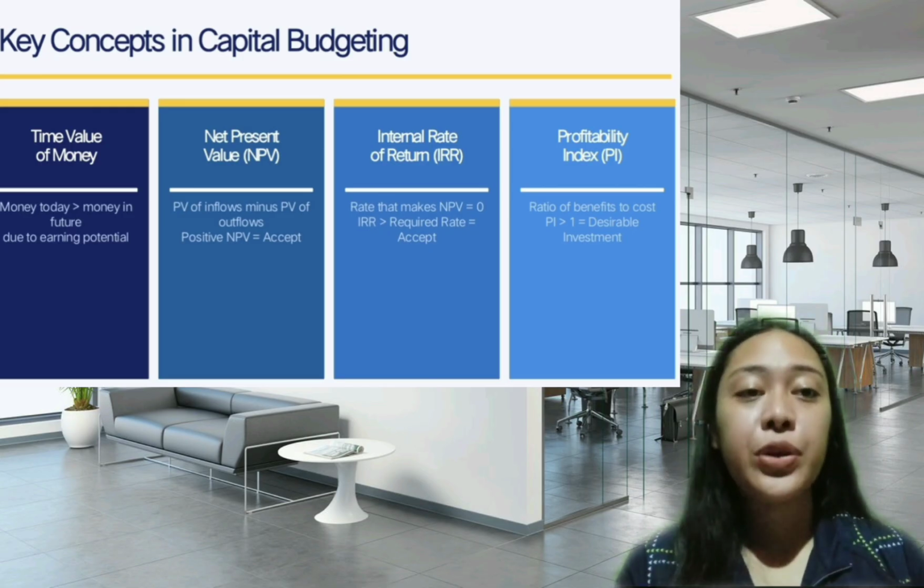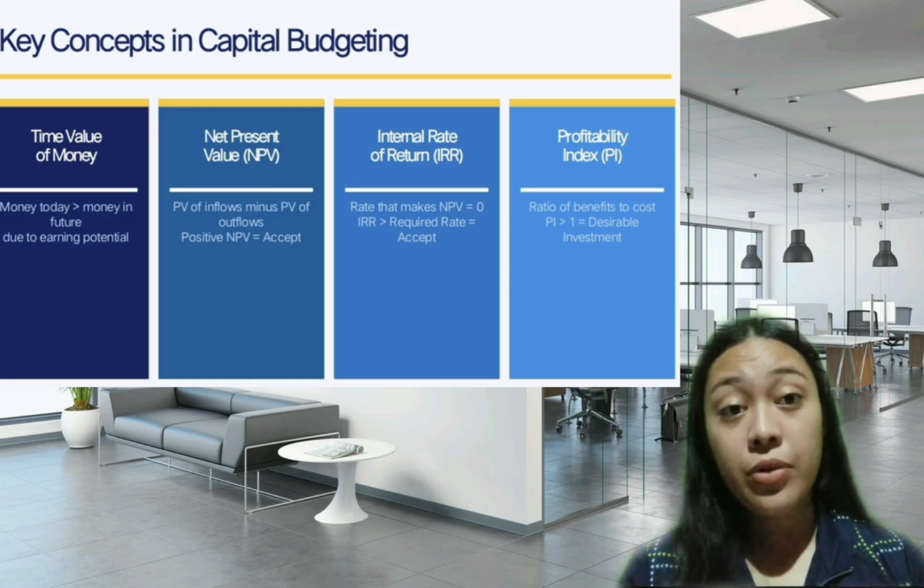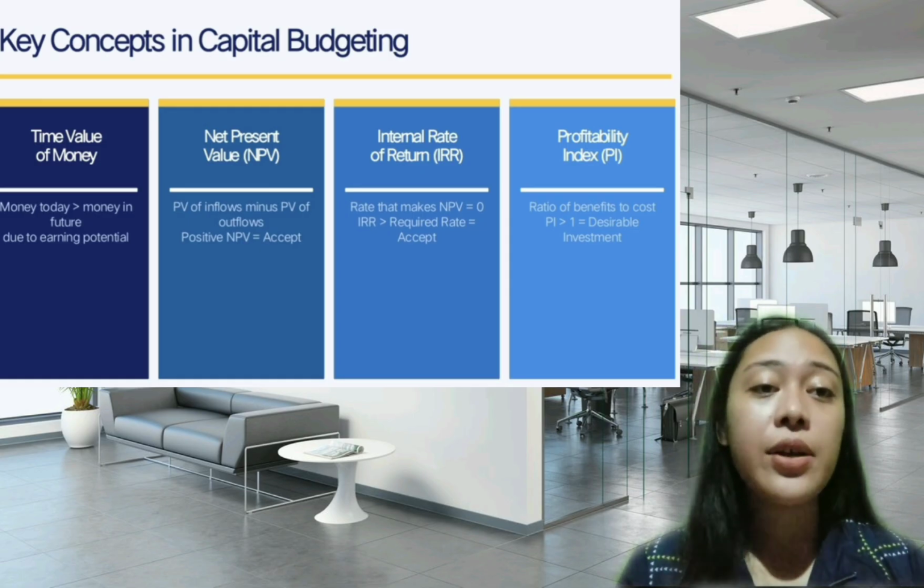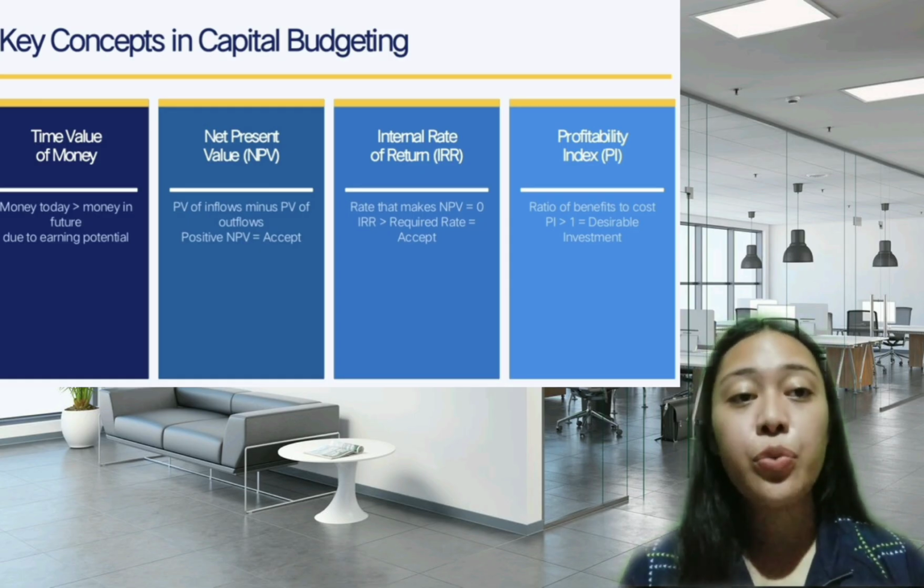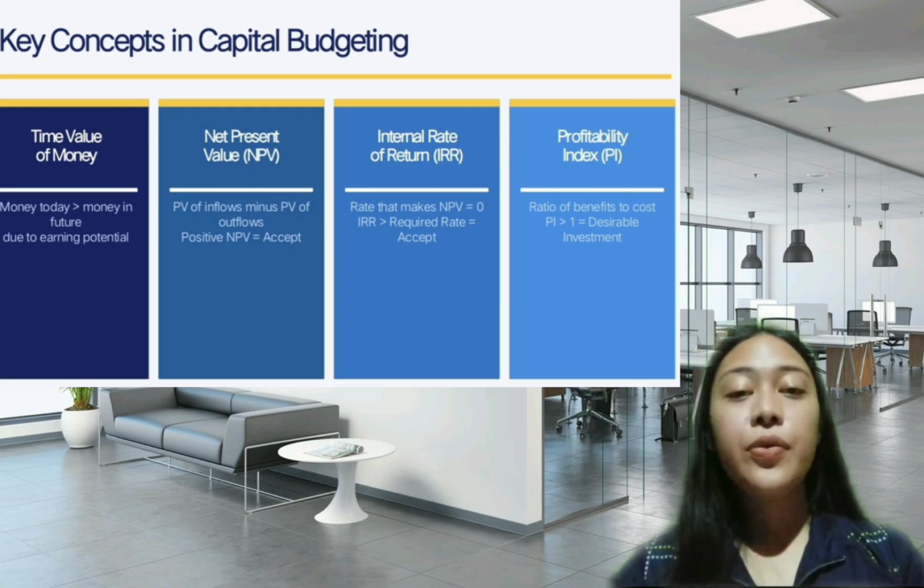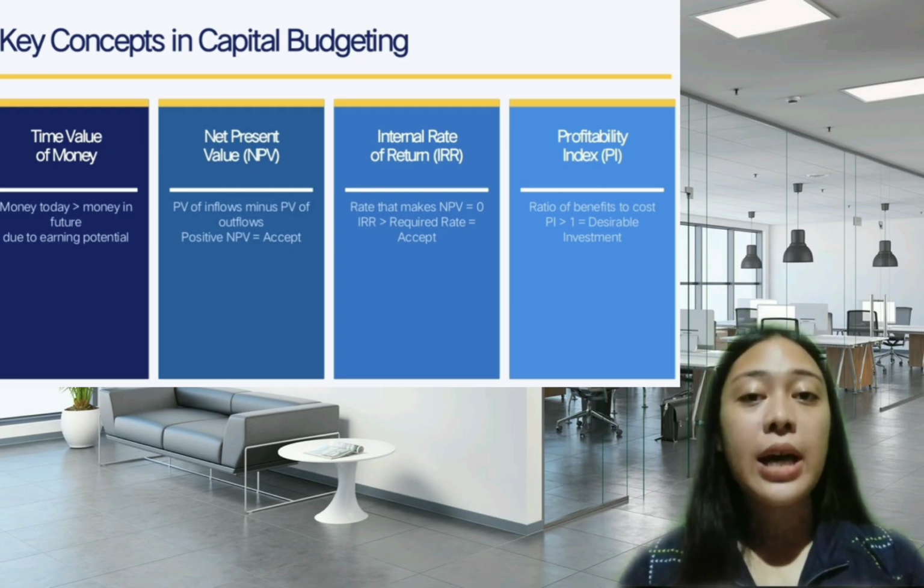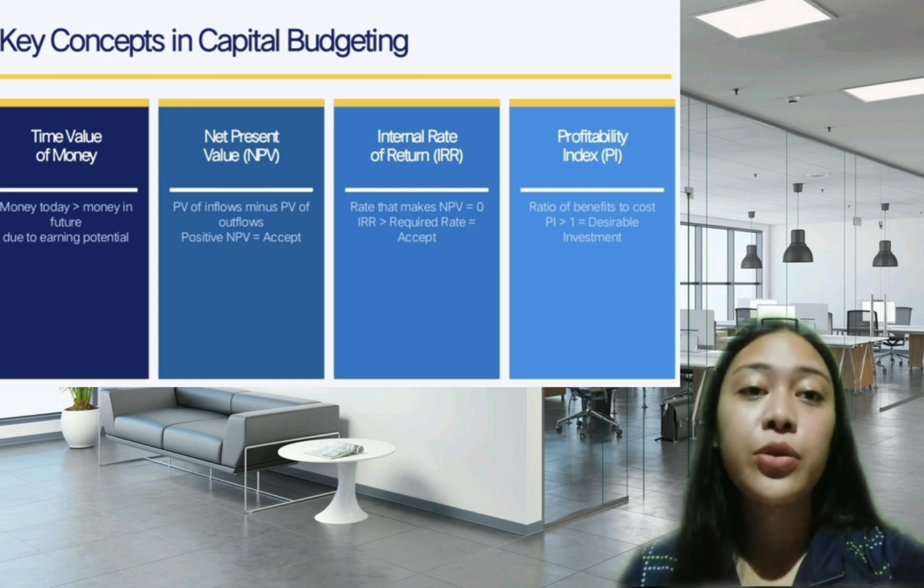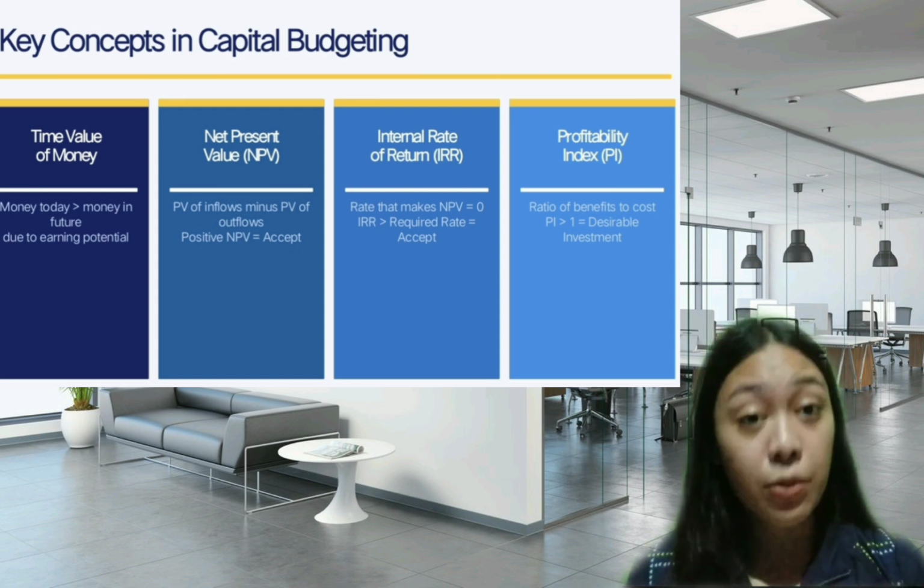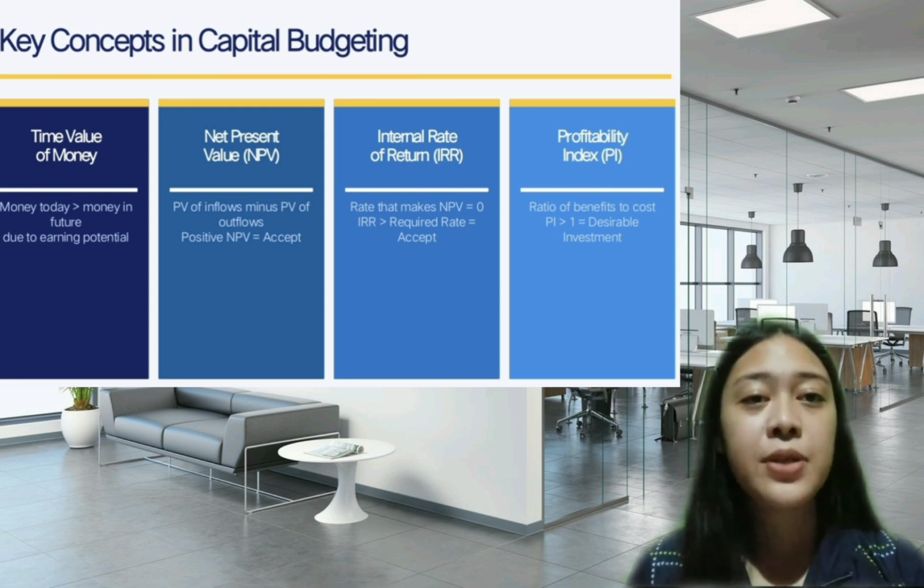Third, the internal rate of return or IRR. This is the actual percentage return the project generates. If the IRR is higher than the required rate of return, we accept the project. Fourth, the profitability index or PI. This measures the ratio of benefits to cost. A PI greater than 1 means the investment is desirable because you are getting more than 1 peso of value for every peso invested.